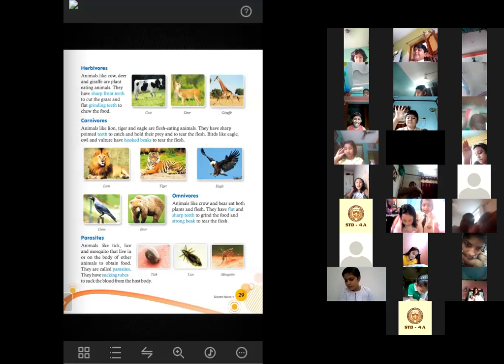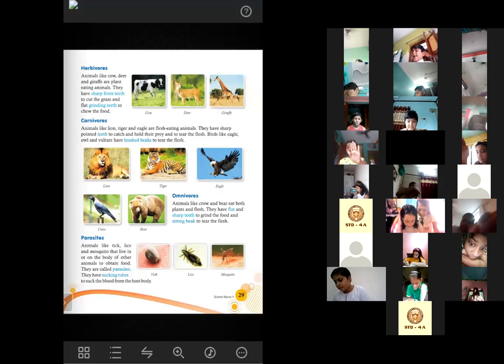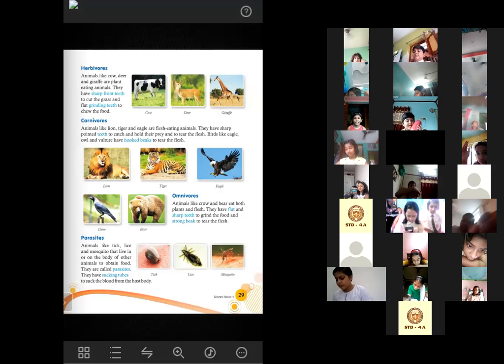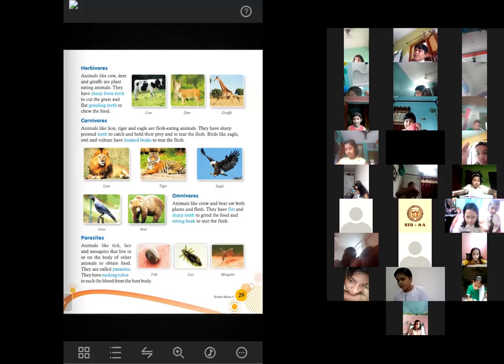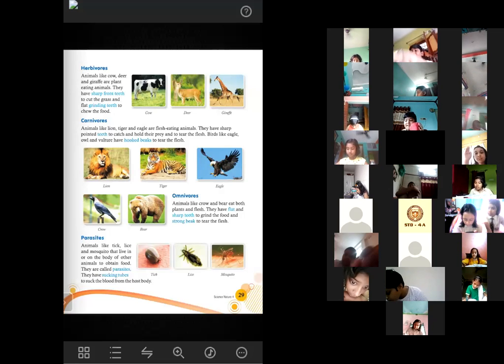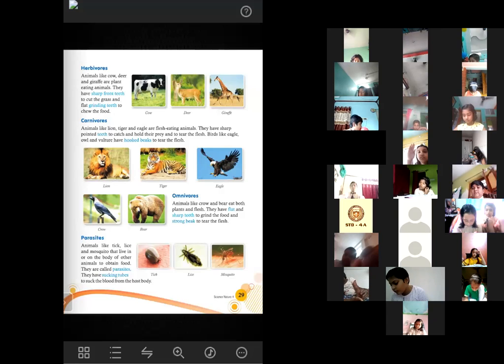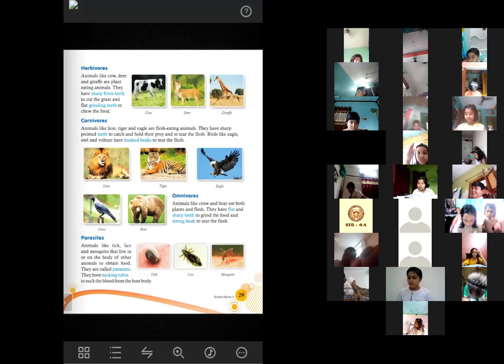Ushmit Ghosh. Ushmit, can you tell me what are carnivores? Yes, ma'am. Animals like lion, tiger, and eagle are flesh-eating animals. They have sharp pointed teeth to catch and hold their prey and to tear the flesh. Birds like eagle, owl, and vulture have hooked beaks to tear the flesh. These animals are called carnivorous animals. Very good. That is the correct answer.